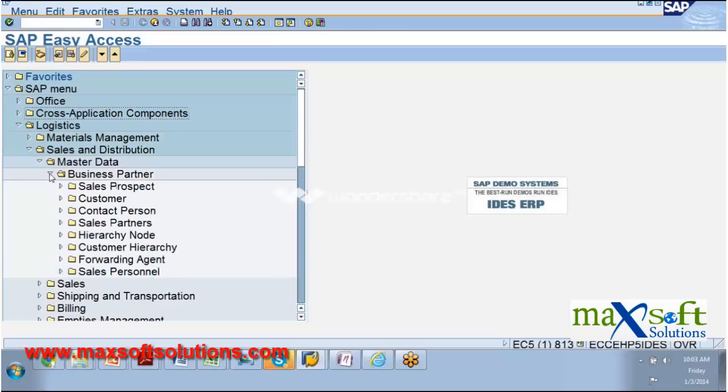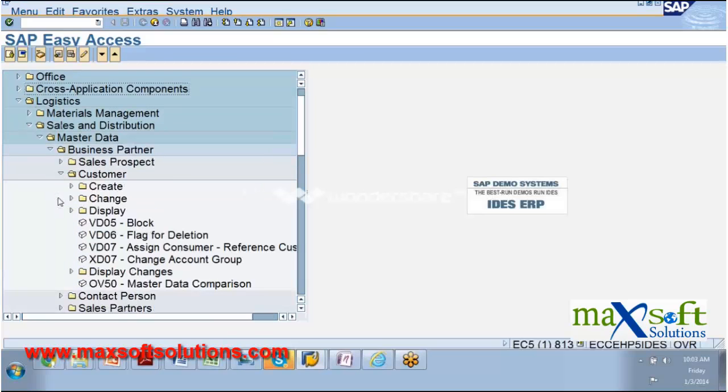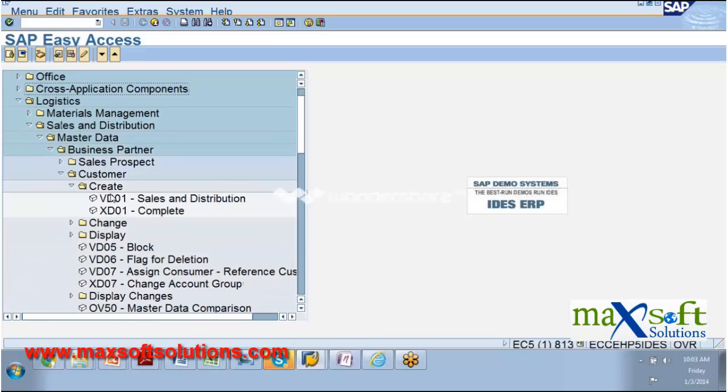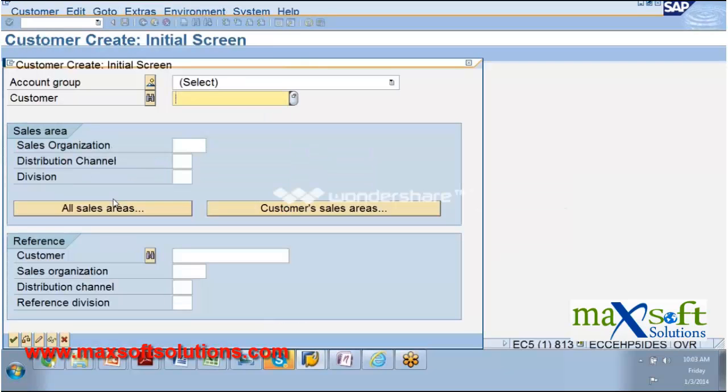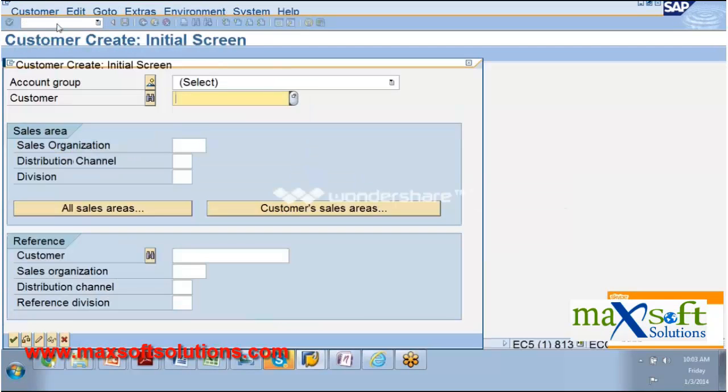Suppose you talk about a business partner, we have something called a customer here. We have creating a customer, with the transaction code VD01. That VD01 is a transaction code which will not change in any part of the globe in SAP, so you have to know it as VD01. I can type directly here /NVD01, that means how to create a customer.